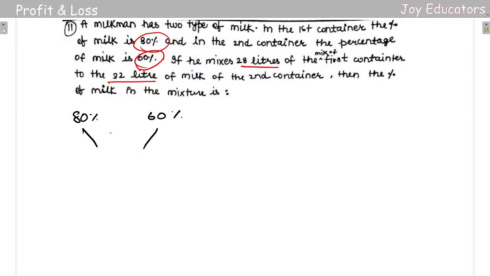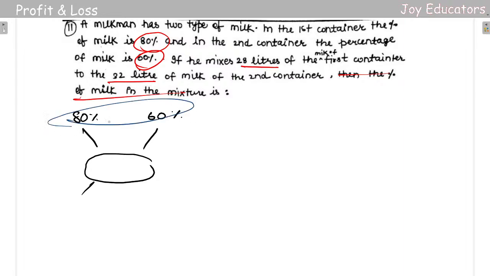So if you mix this 20 liters of the mixture of first container, 32 liters of mixture of the second container. So it's not mixing completely. So what you're gonna do here is you get some ratio. They are asking the percentage of mixture. So whenever they ask percentage of mixture, what are you gonna do? Just see here, 80 minus 60 is gonna be 20. So it's gonna be mixed in the ratio of something, right? So they gave already here 20 liters and 32 liters.